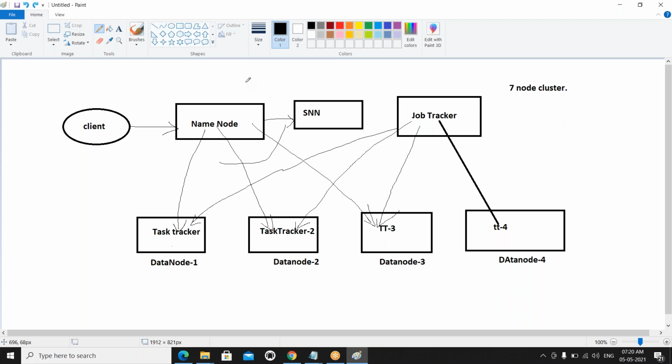But where does the secondary name node get saved? It gets saved under the same cluster as the name node, right? Yes, but on a different node. Suppose of how we are going to create this cluster: for the name node, one node is from India, one node is from the UK, one node is from the US, one node is from Japan. You can take it. That means they create these clusters in different environments, not the same environment.